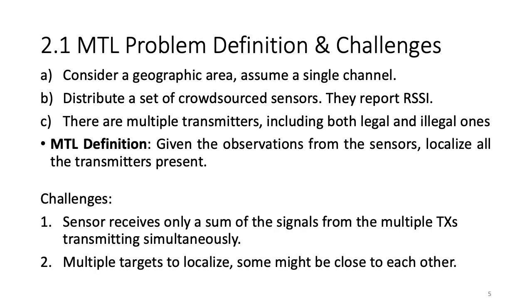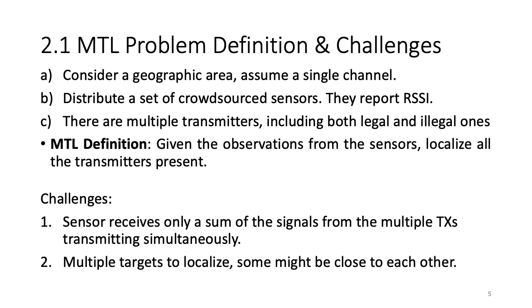There are 2 main challenges. The first one is that the sensors receive only a sum of the signals from the multiple transmitters transmitting simultaneously. The challenge here is that the sensors cannot separate the powers received from different transmitters. It only receives a sum.